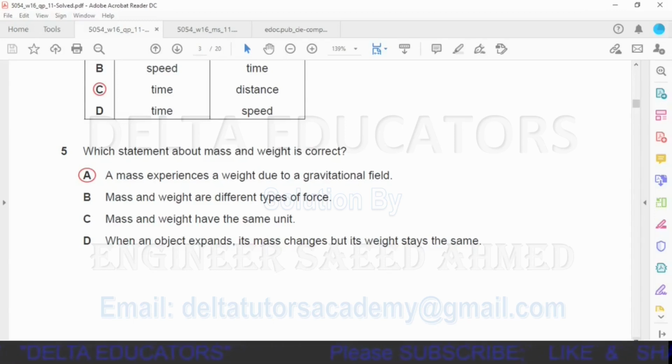We will check the other options. In option B, it is given mass and weight are different type of force. No, mass is not a force, weight is a force. So option B is incorrect. Option C, mass and weight have the same unit. No, unit of mass is kilogram and unit of weight is Newton. So option C is also incorrect. Option D, when an object expands, its mass changes but its weight stays the same. When an object expands, its volume is increased, its mass doesn't change. Mass remains constant. So option D is also incorrect. So our correct option is option A.